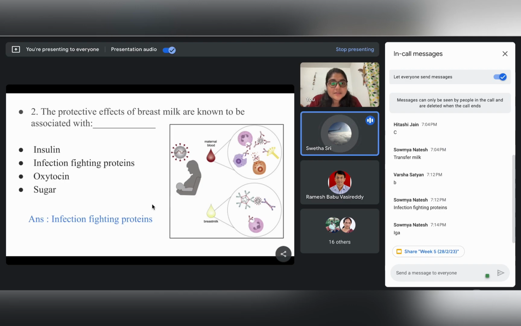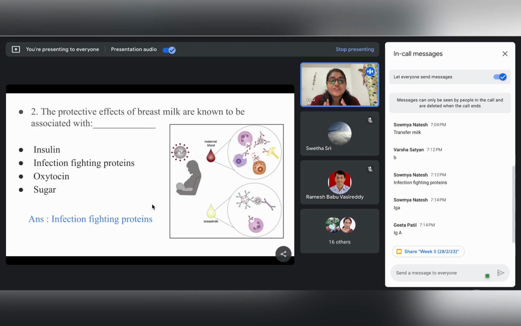Yes, Shweta Sri, you are correct that breast milk contains IgG, IgM, but Soumya, IgA is the correct answer. If we consider the entire composition of breast milk, then IgG, IgM, IgA, all these antibodies are present.